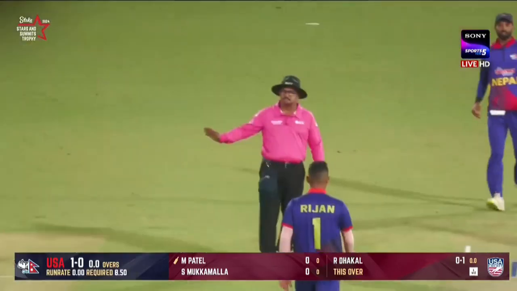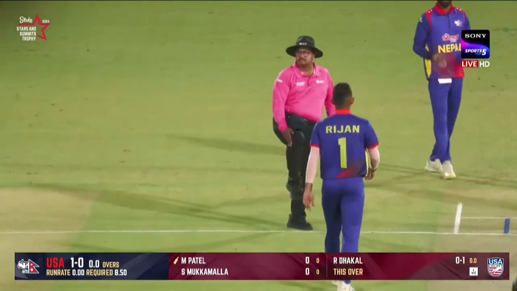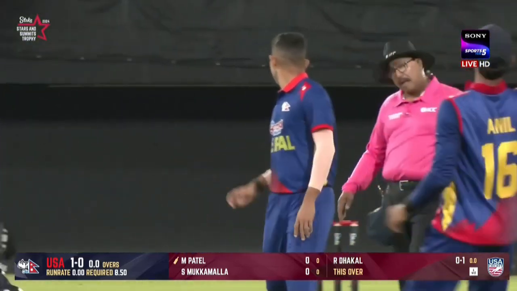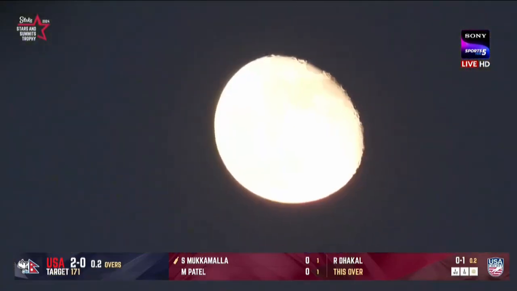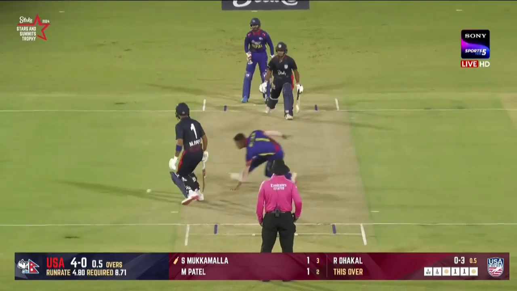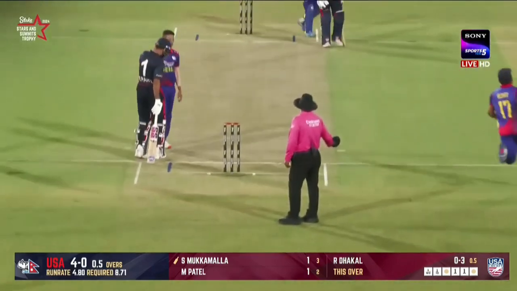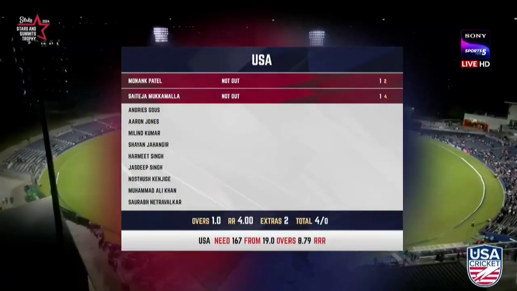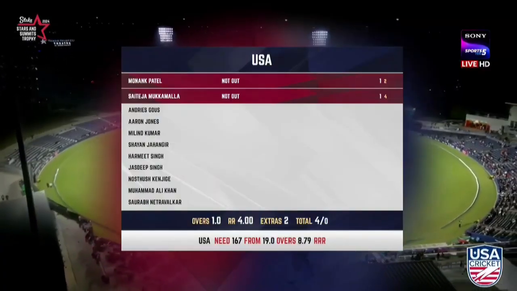Now, in a pink, it's going to be given as leg byes. Didn't see any bat involved. It is be given out. The makeup of this team for Nepal, looking to continue a great flow. It's the in-swinger. Just 4 runs come from it. It's 4 for none. And the USA, we spoke about their batting order.